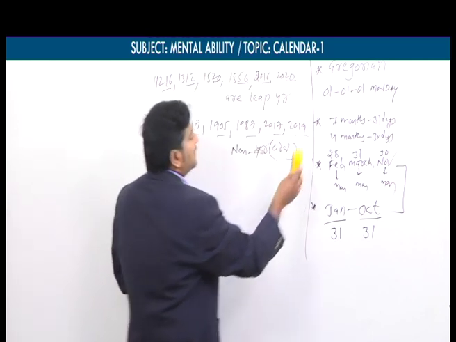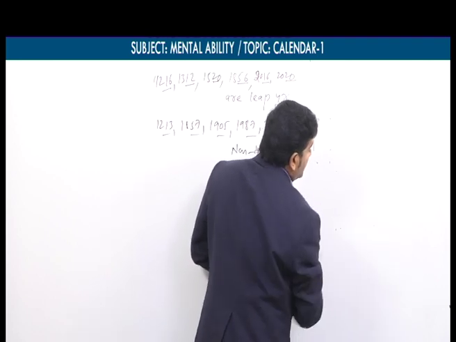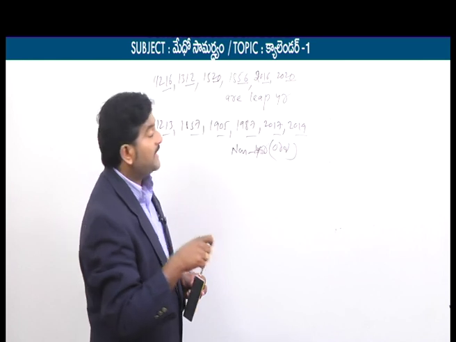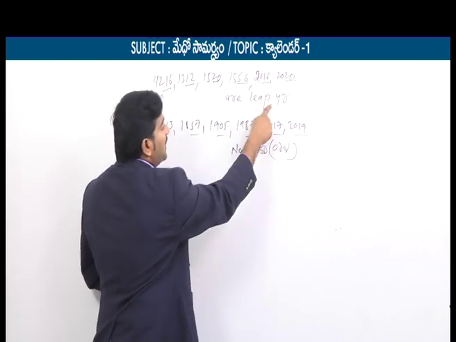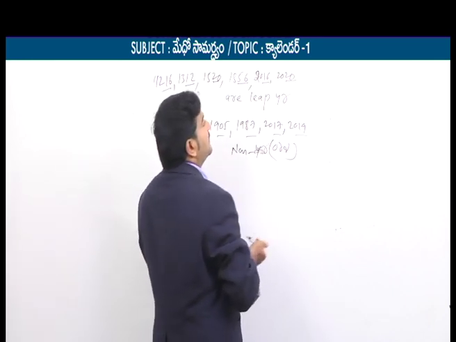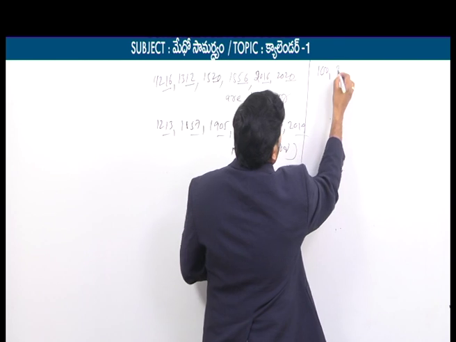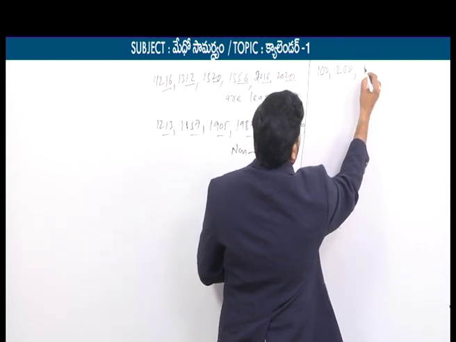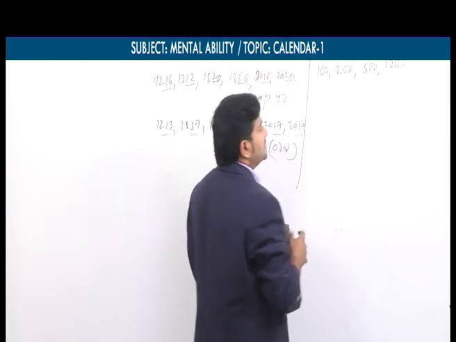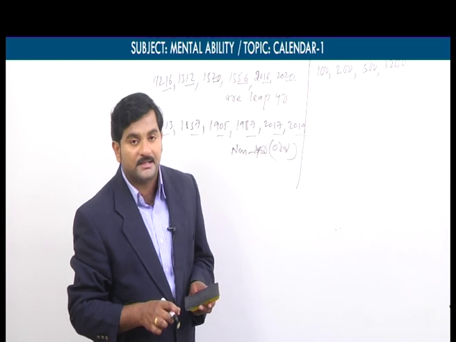If it is a non-century year, then it must be divisible by 4. If not, it is an ordinary year. But if it is a century year, in that case what can we say? For example, let's say the 100th year, 200th year, 500th year, 1200th year and so on. Just now I told you these are century years.